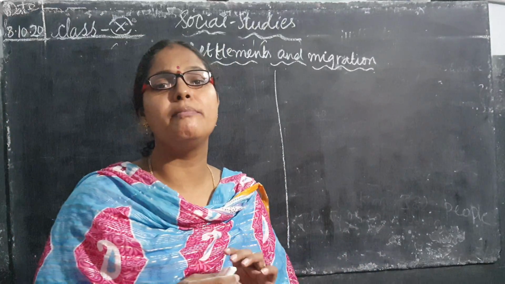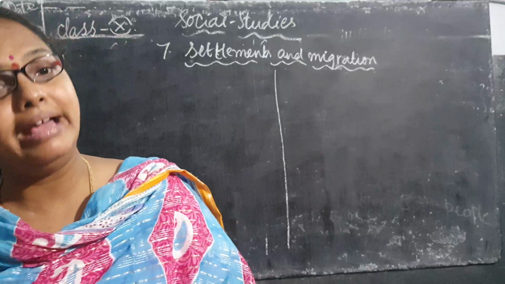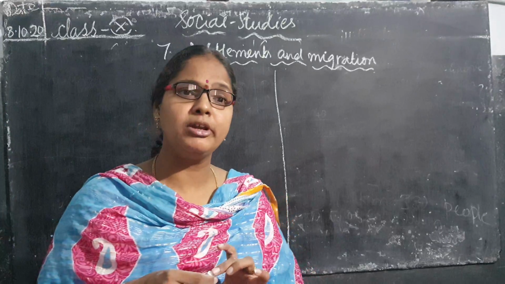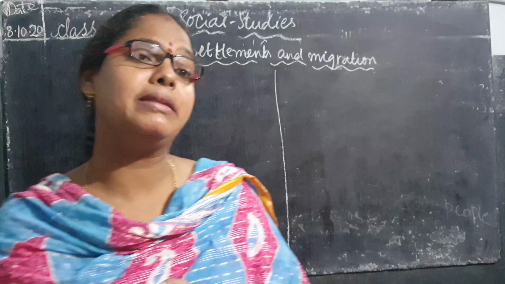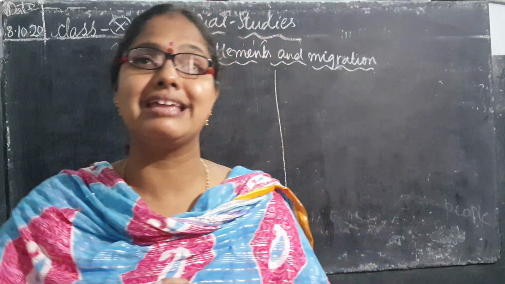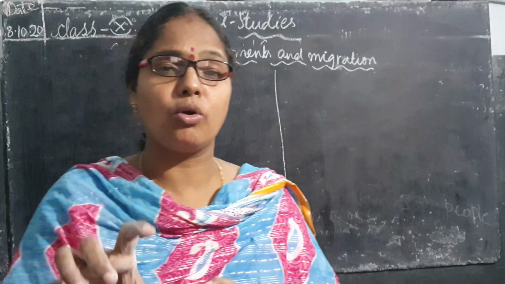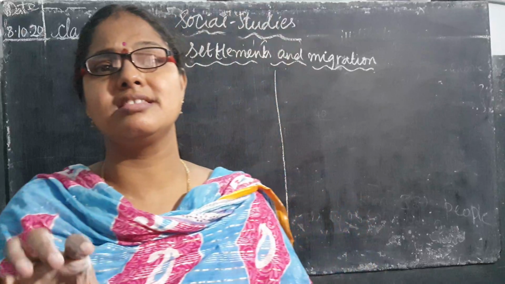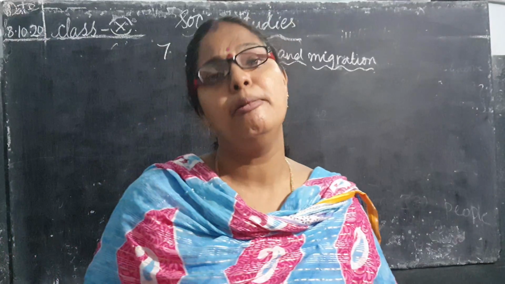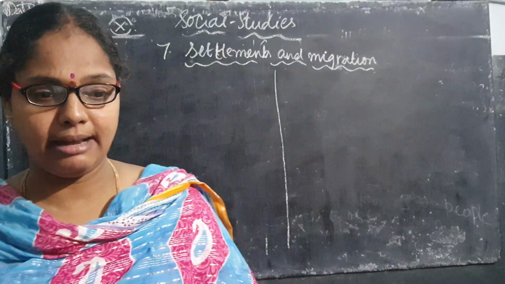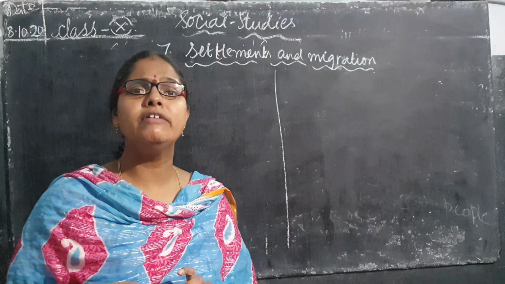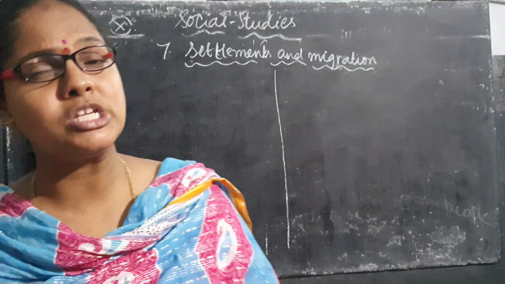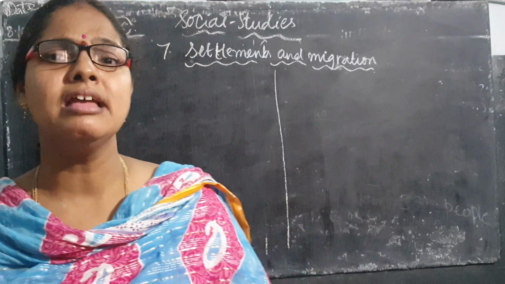For example, if your parents are well educated, well settled, and have employment opportunities, they are living their happy life, so at that time they will not leave that place; they settle in one place. According to their circumstances, they live in a particular place, and that is known as a settlement. And what is migration? Migration is nothing but people moving from one place to another.